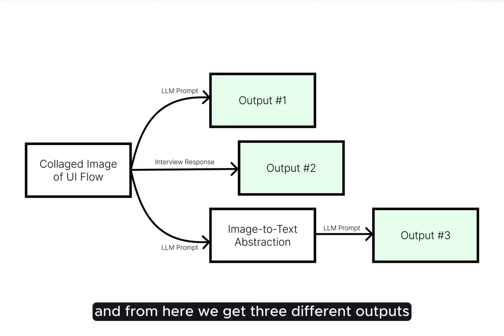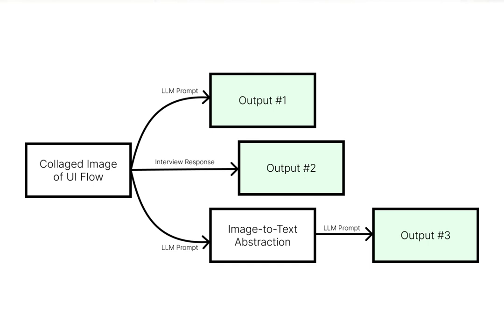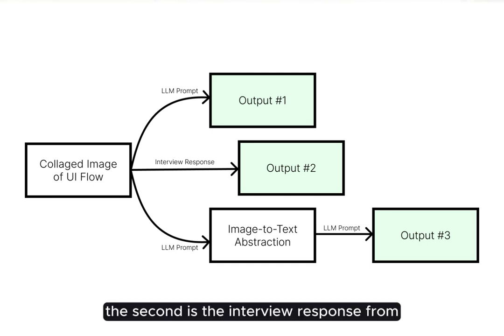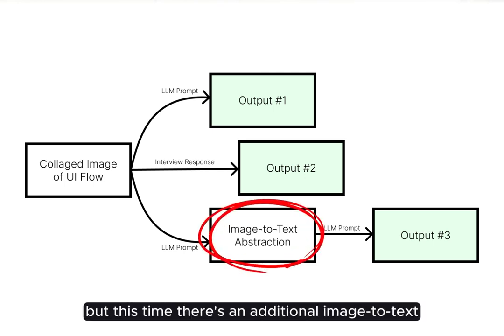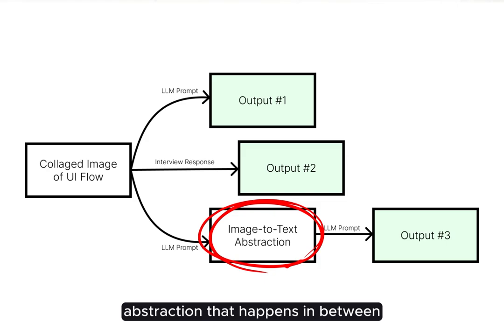And from there, we get three different outputs. One is a direct LLM prompt with the image. The second is the interview response from our selected humans. And lastly is another LLM prompt, but this time there's an additional image to text abstraction that happens in between.